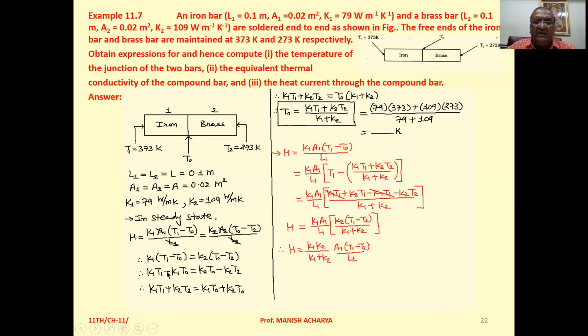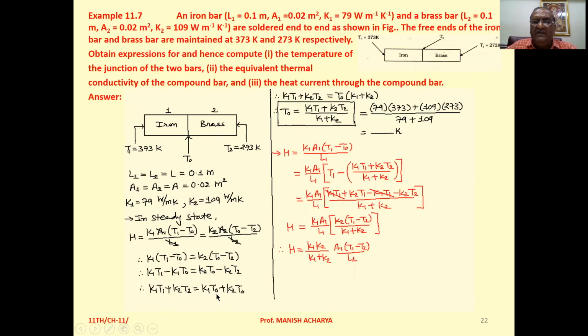So K1 T1 minus K1 T0 equal to K2 T0 minus K2 T2. Now take this K1 T0 from the left hand side to the right side, and this K2 T2 from the right side to the left side. So we can write now K1 T1 plus K2 T2 equal to K1 T0 plus K2 T0.